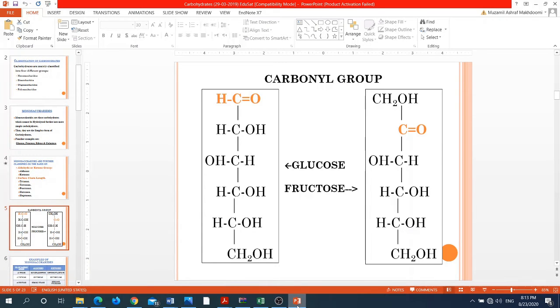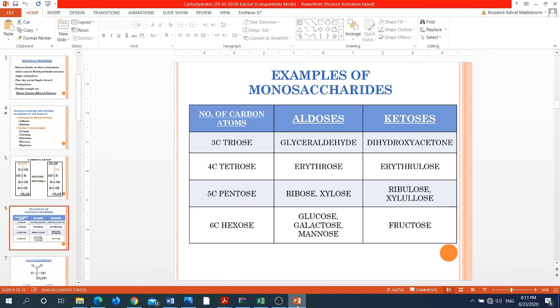Now, students, look at these two different molecules. We have on your right a molecule which possesses an aldehyde group. So this is an aldose. On the left hand side of your screen is another molecule which is again having 6 carbon atoms, but it has a ketone as the functional group, so it's a ketose. Here in this slide, I have given you examples of the monosaccharides having different carbon chain lengths.